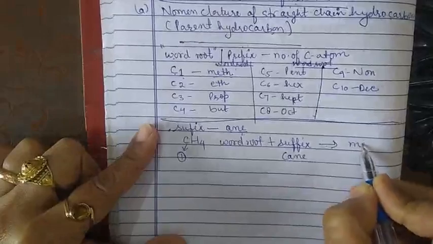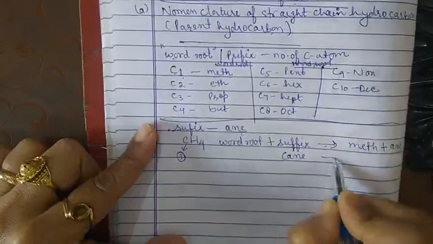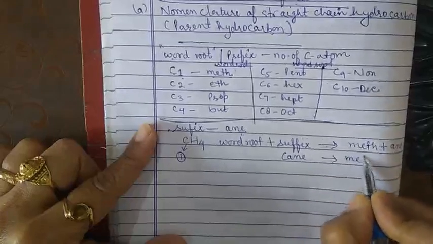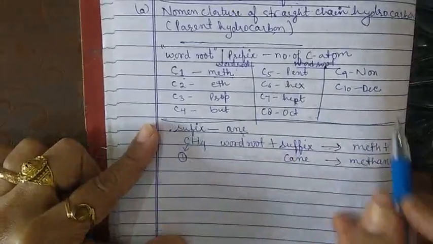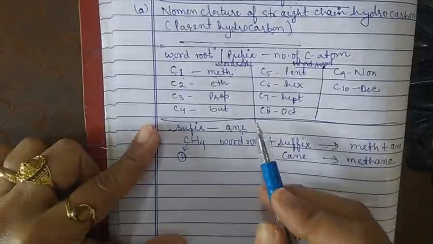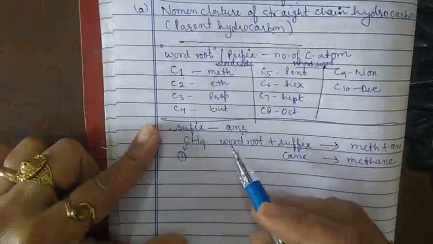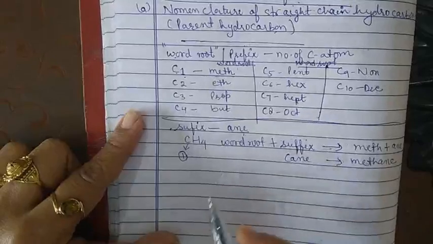So it is meth plus ane, and the name will be methane. So this is the way by which we can give the IUPAC name to the organic compound. This is very easy.